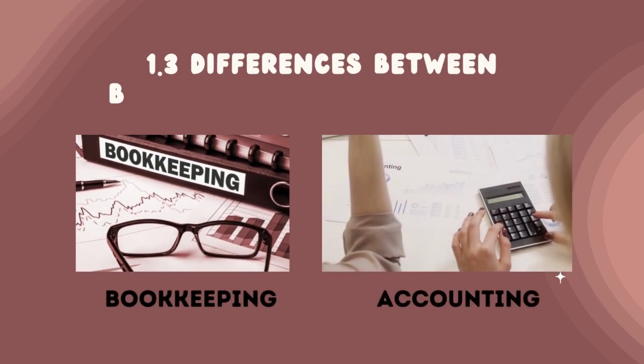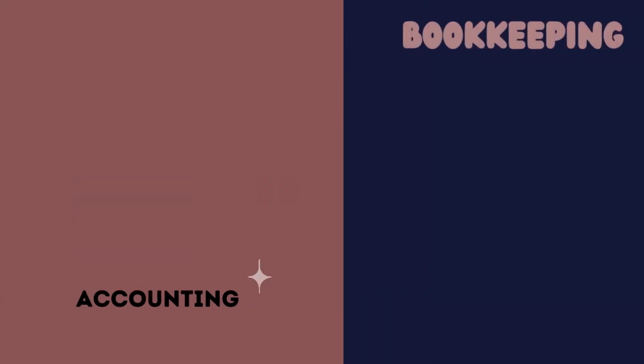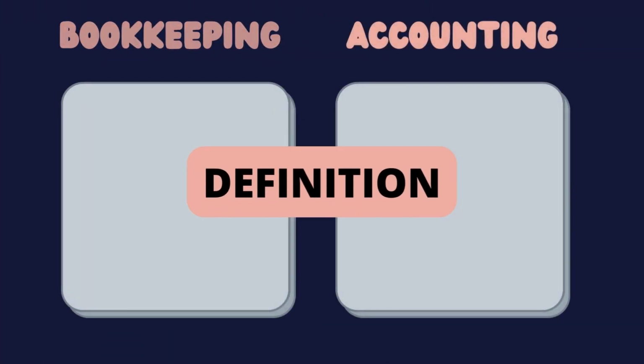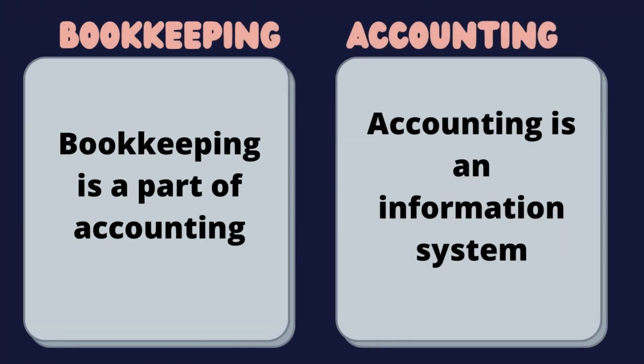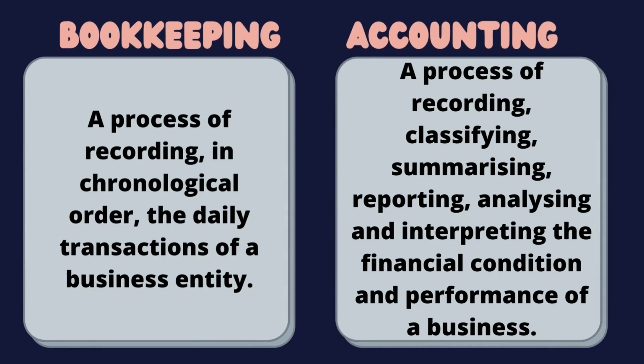So, what are the differences between bookkeeping and accounting? Firstly is the definition. Bookkeeping is a part of accounting, while accounting is an information system. Bookkeeping is a process of recording in chronological order the daily transactions of a business entity, while accounting is a process of recording, classifying, summarizing, reporting, analyzing, and interpreting the financial condition and performance of a business.